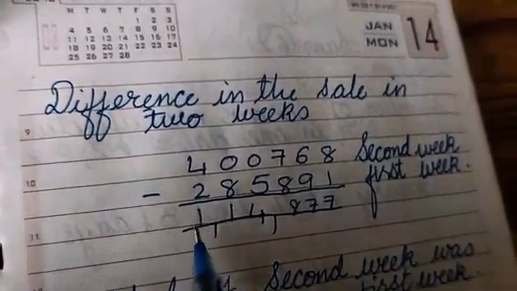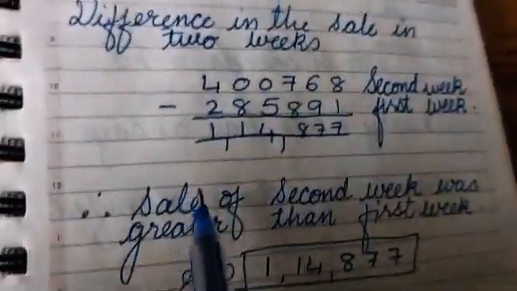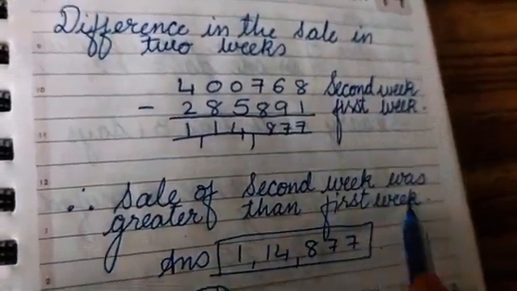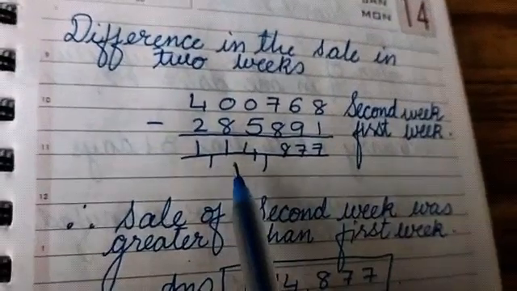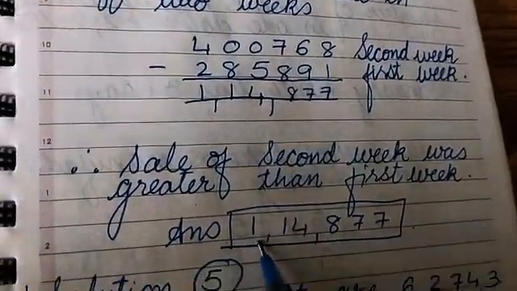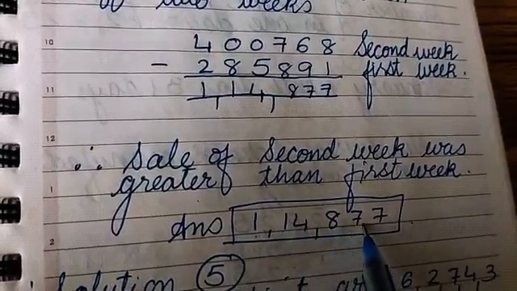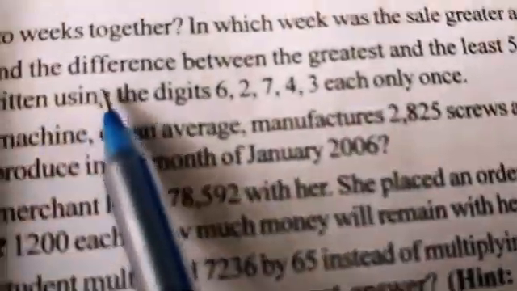After getting the answer, that is the difference of 2 weeks, we can say the sale of the second week was greater than the first week. And how much greater was it? It was 114,877. Okay.